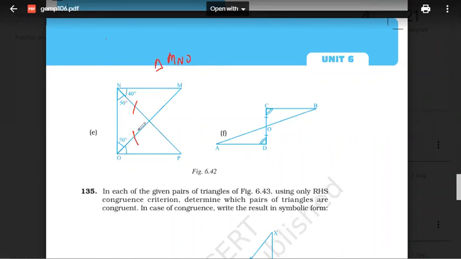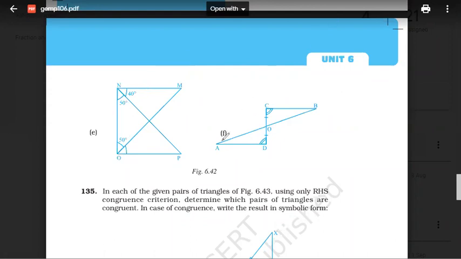And this is 40. Because either parallel or something should be given. Okay, right, everyone? Either this parallel to this or something should be given.